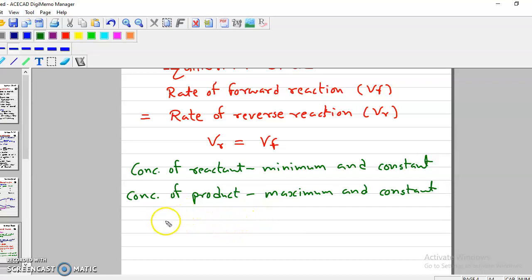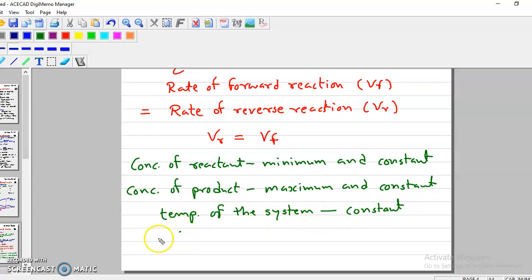At equilibrium you will also find that the temperature of the system is constant. There is no change in temperature. If reactants or products are in the gaseous state, then we can say pressure is also constant. That means all external factors are constant.